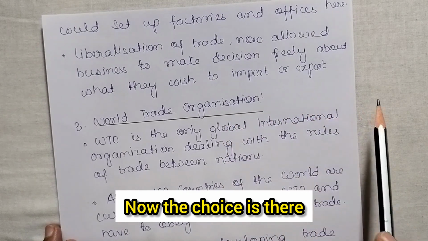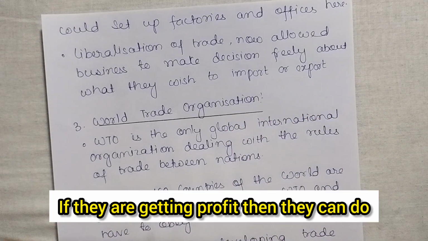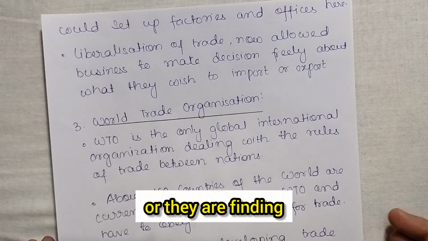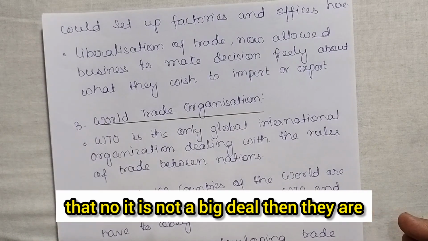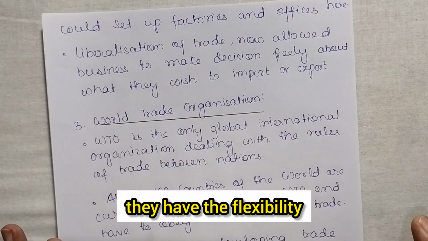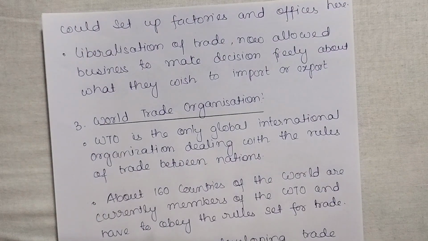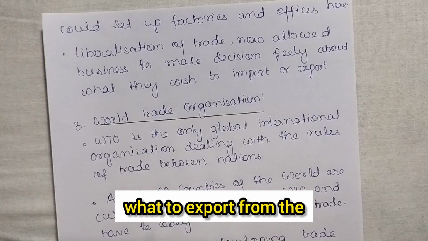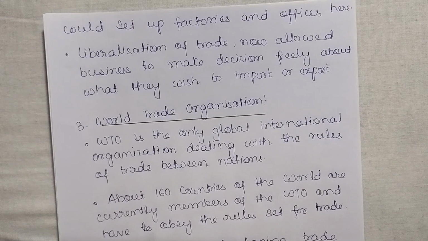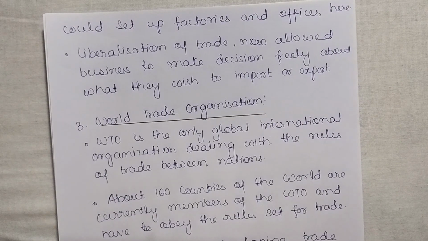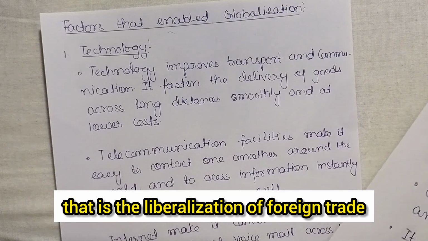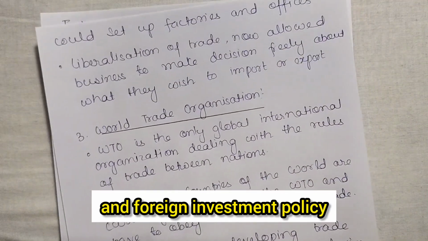Now the choice is there. If they are getting profit, then they can do it, and if they find that it is not a big deal, then they have the flexibility not to do it. It means they will decide what to import or export from the business point of view. Okay, so this is the second one, the liberalization of foreign trade and foreign investment policy.